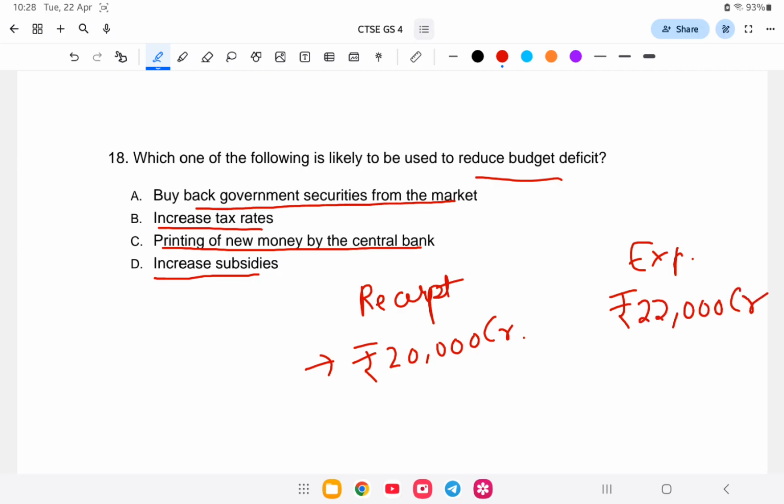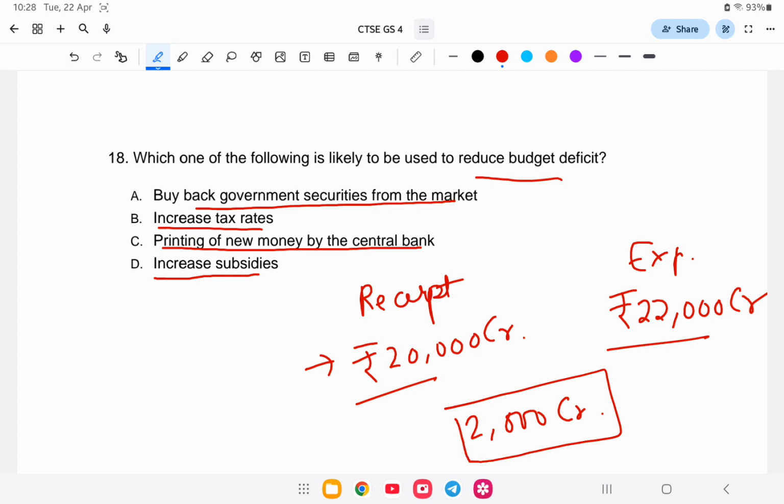That means the difference between receipt and expenditure is 2,000 crore, a gap. So in order to bridge it, the Indian government should increase the tax rate. That is option number B.